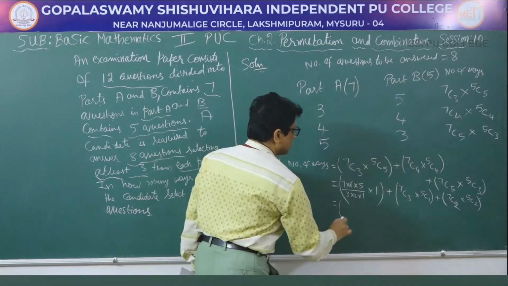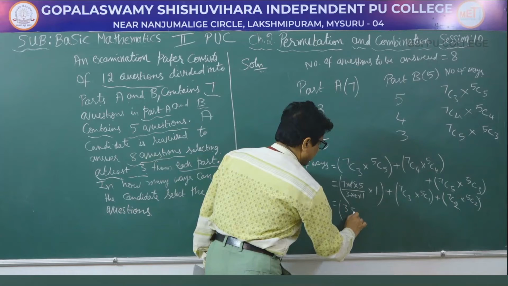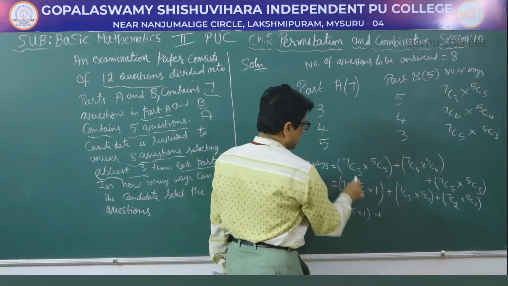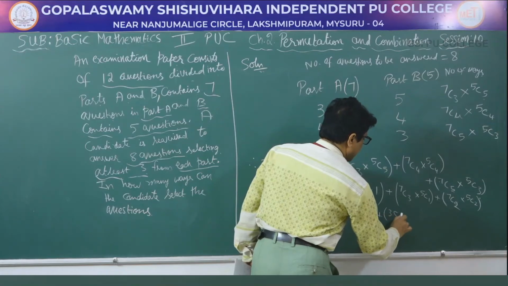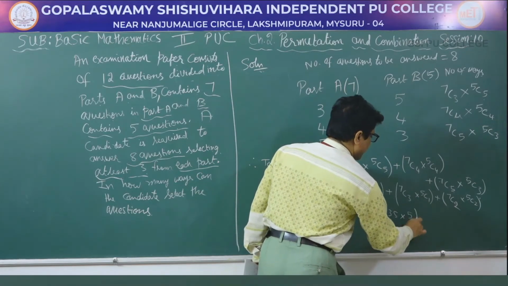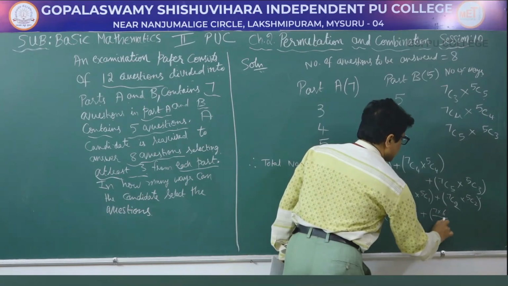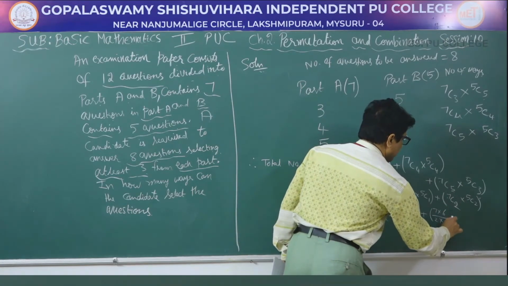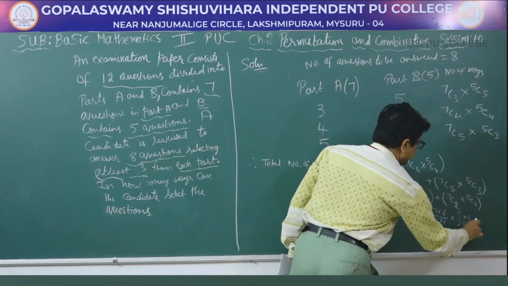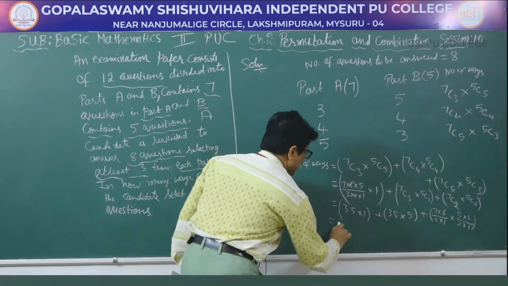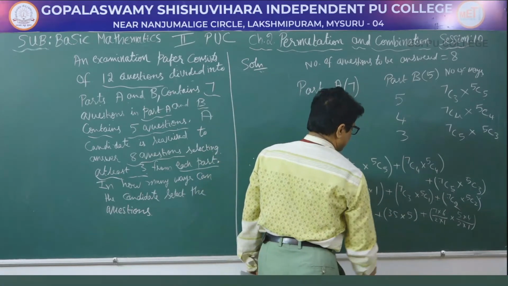So, this will be equal to 3 2s are 6 and 6 will get cancelled, 7 5s are 35 into 1 plus 7C3 is 35. So, 7C3 is 35 into 5C1 is 5 plus 7C2 is 7 into 6 by 2 into 1 into 5C2 is 5 into 4 by 2 into 1. So, that will be equal to 35 plus. So, 35 5s are 175